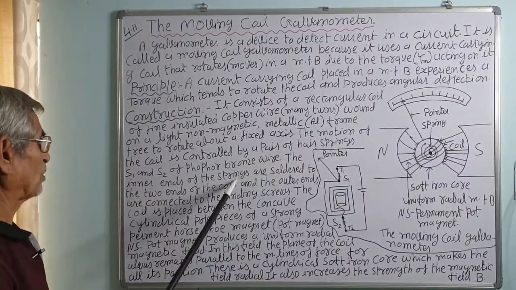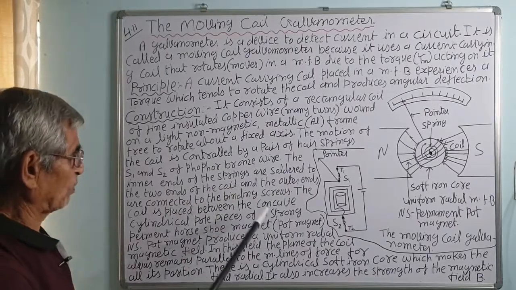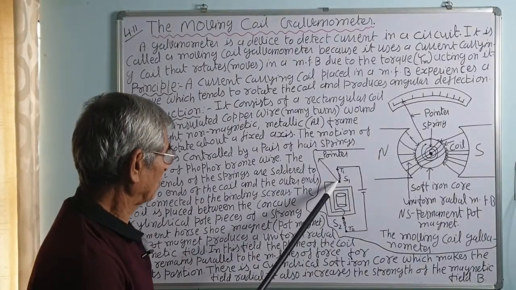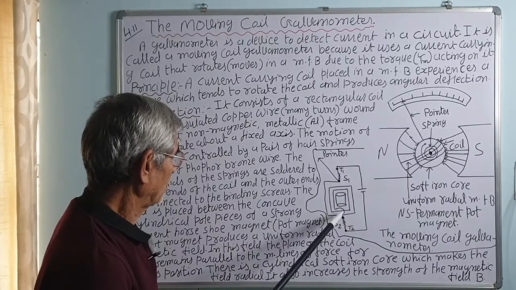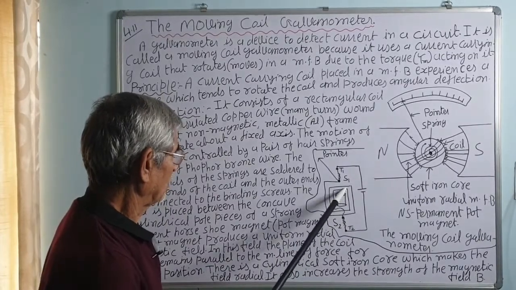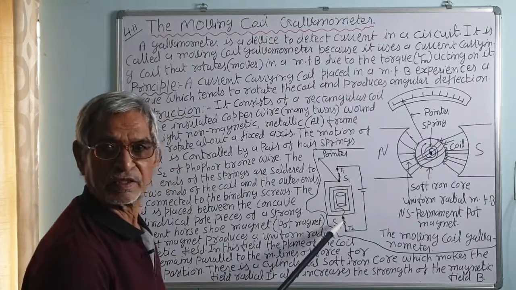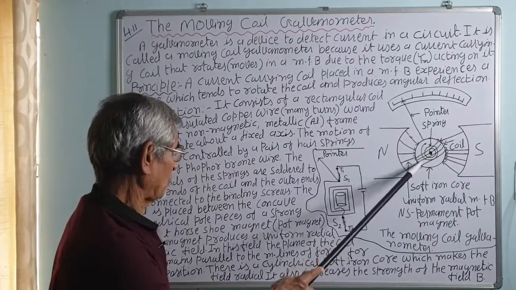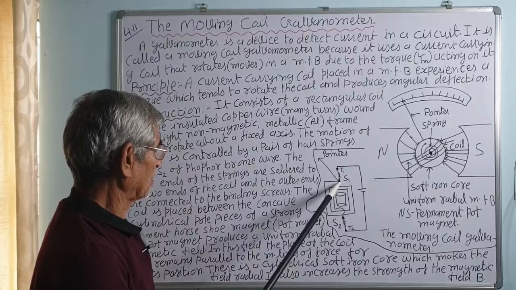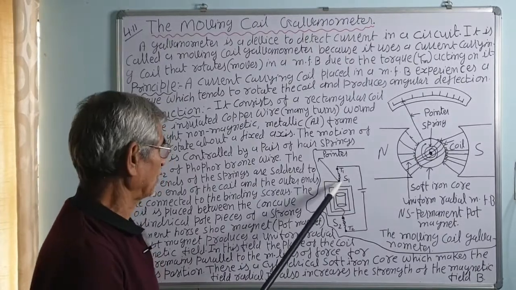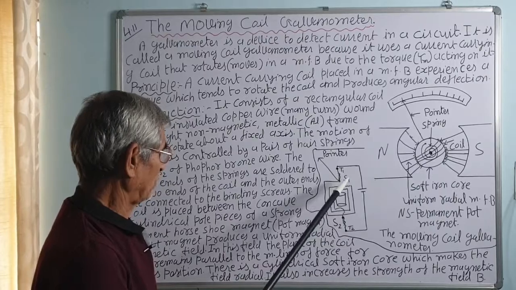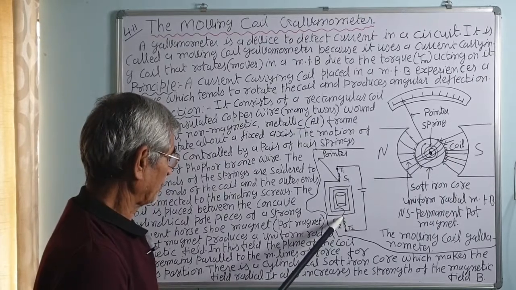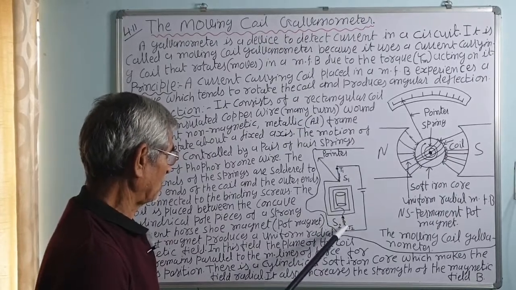The inner ends of the springs are soldered to the two ends of the coil. This is the upper end of the coil and this is the coil actually. This is one end, one turn; I have shown a few turns here. Here is a schematic diagram. You can see the lower end of the spring is soldered, and the upper one too. These are the inner ends, and these are the outer ends.